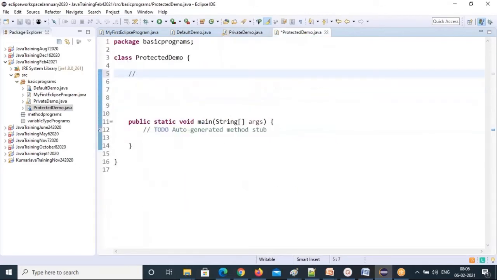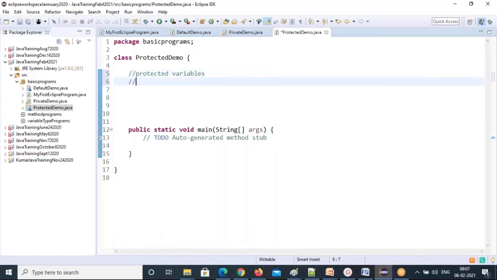Yes, Ramesh. So next, protected. I want to create protected variables. I told you protected can be used on the variable, on the constructor, on the methods only, not on the class. Same as private. Protected variables: I'm declaring all protected variables. What are the syntaxes?